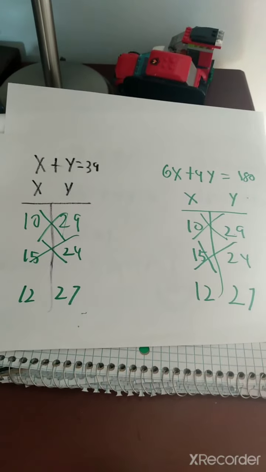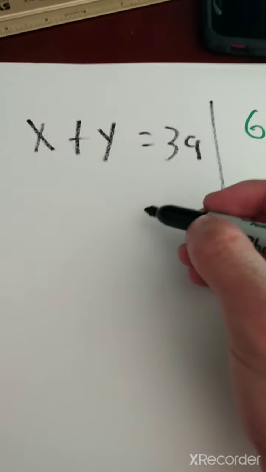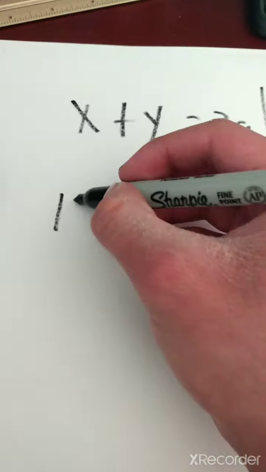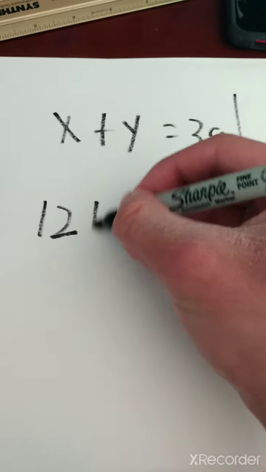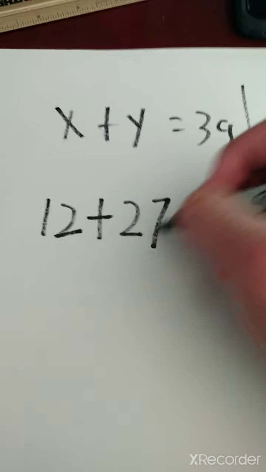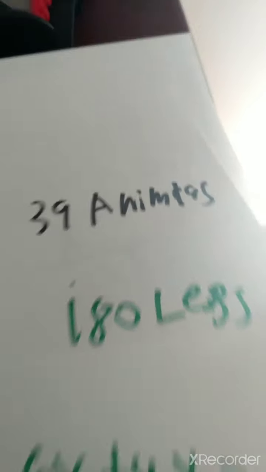So our final answer is Emperor Puyi has understood that there are 12 crickets and 27 elephants. That would equal 39 animals in total, which the man had brought to the Forbidden City.